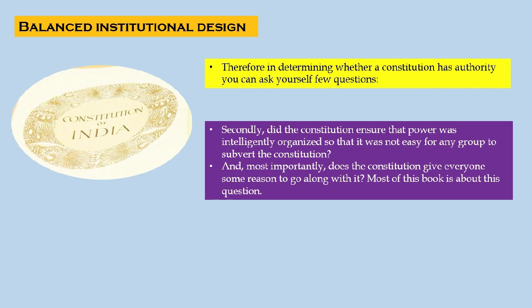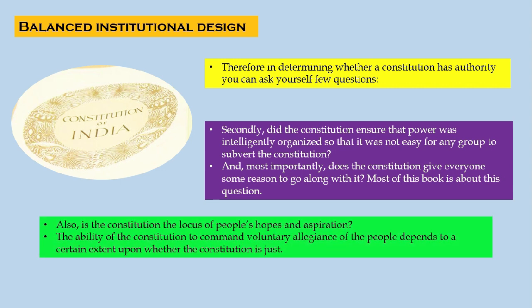Most of this module, or this chapter in the book, is about this question: does it give you some reason to go along with it? Also, is the Constitution the locus of people's hopes and aspirations? The ability of the Constitution to command the voluntary allegiance of the people depends to a certain extent upon whether the Constitution is just or not.